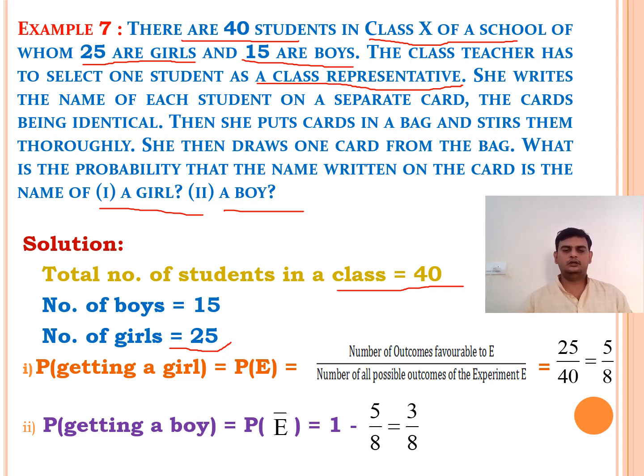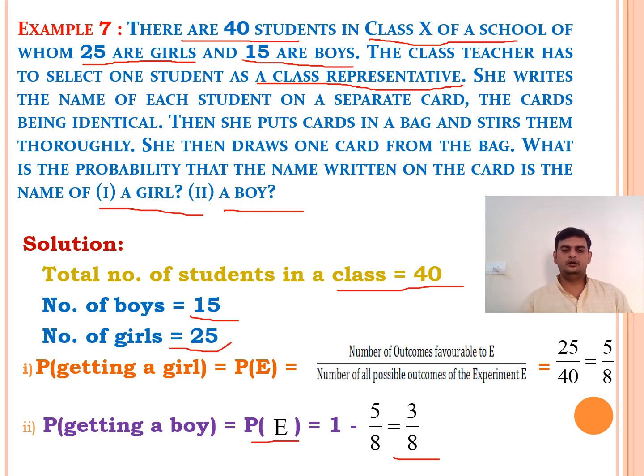So here we are doing the probability of E naught, which is nothing but not E, the complement. So probability of E naught is equal to, from the total probability, when we subtract the girl's probability, we have the boy probability 3 by 8. It can be done directly also, because the total number of boys is 15 and the total number of students in the class is 40. Directly you can do 15 by 40. There also you get 3 by 8.